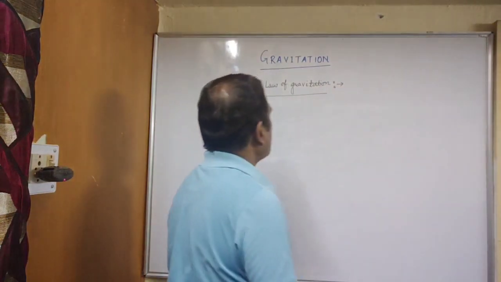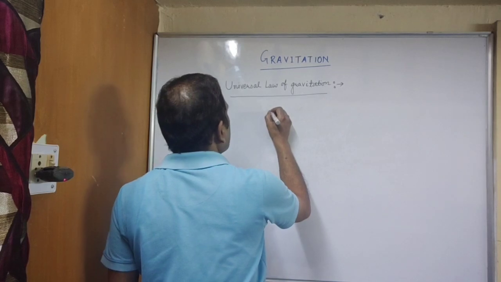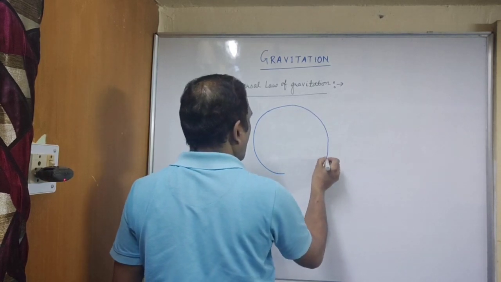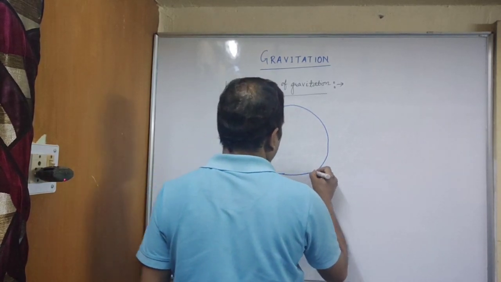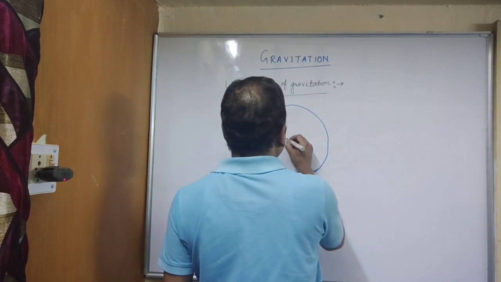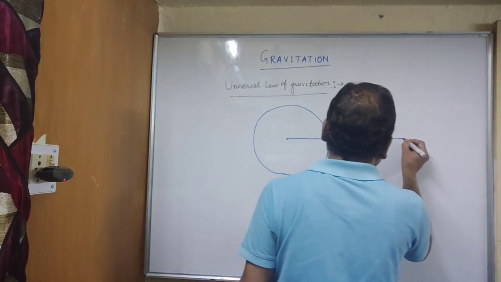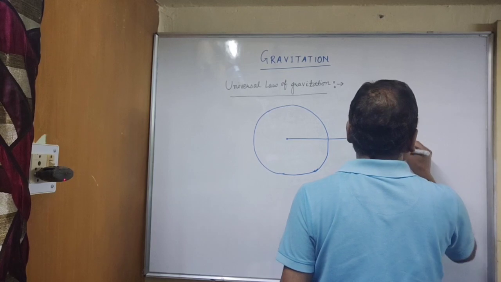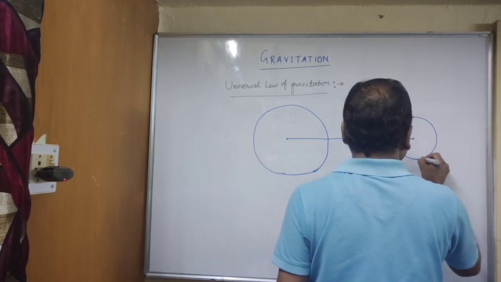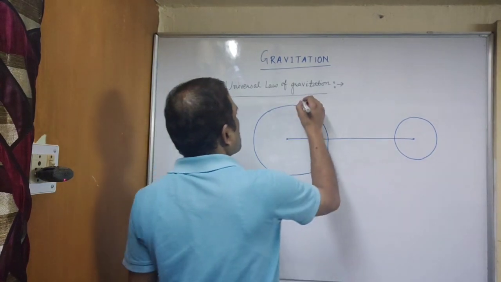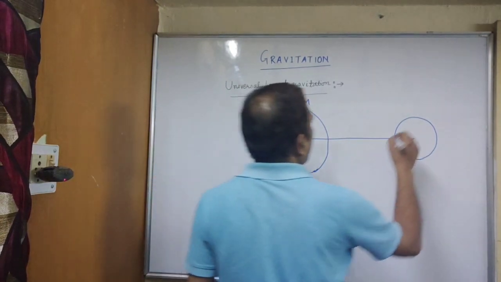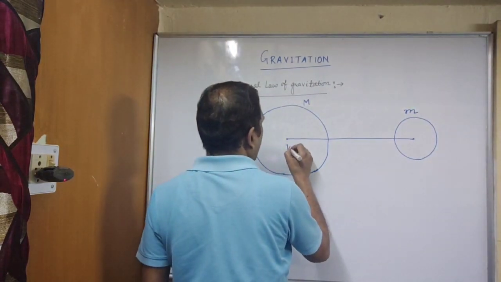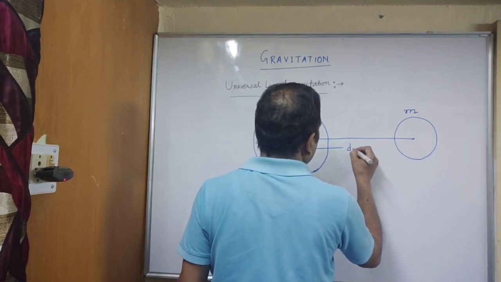So suppose there are two masses, one is big mass, capital M, another is small mass, and suppose they are separated by a distance d.